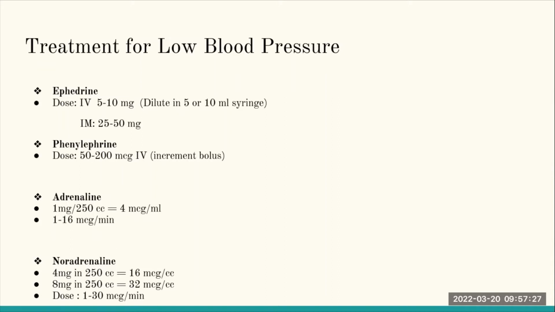You can do a dilution of 4 milligrams in a 250 mL bag, which gives you 16 mics per mL. You can do 8 milligrams in a 250 bag, which will give you 32 mics per mL. The dose can be 1 to 30 mics per minute.